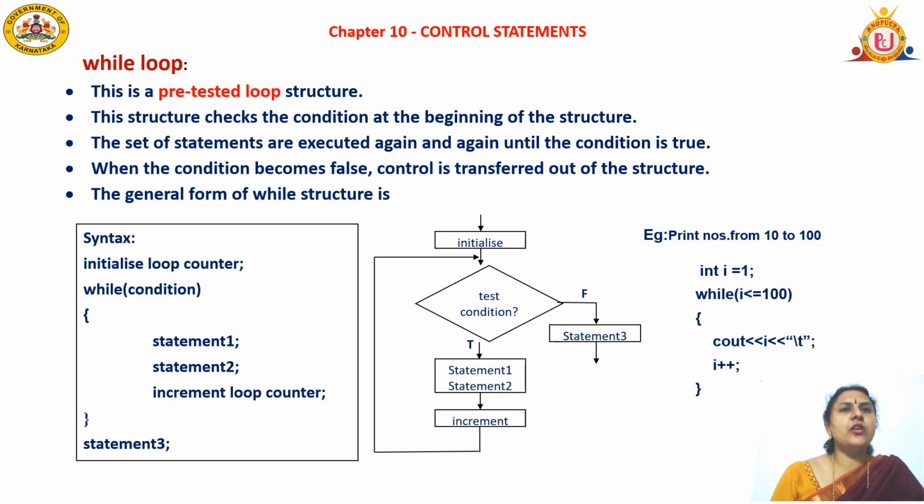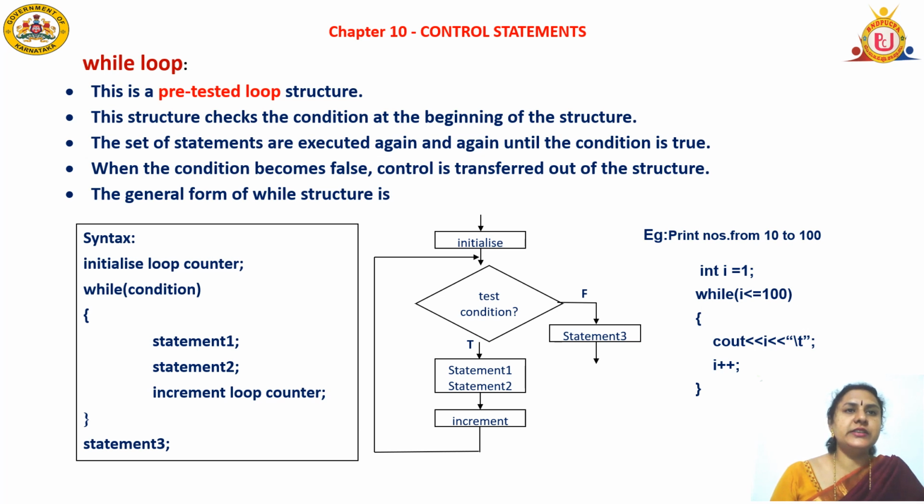Next, come to the while loop. The while loop is called a pre-tested looping structure. This structure checks the condition at the beginning of the structure, so it is also called an entry control loop. The set of statements are executed again and again until the condition is true. When the condition becomes false, control is transferred out of the structure. So if the condition is false in the beginning, it will not execute the statements even once in the case of a while loop.